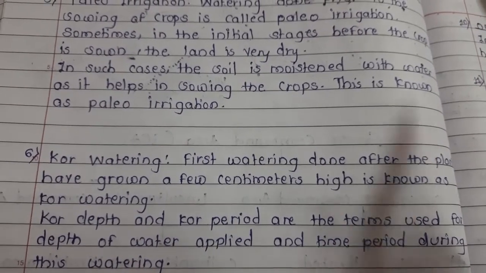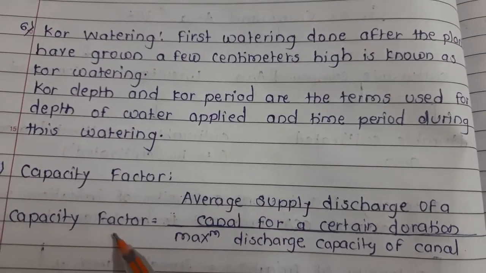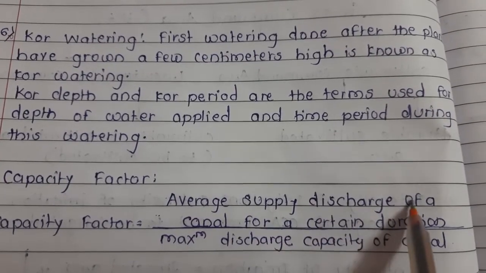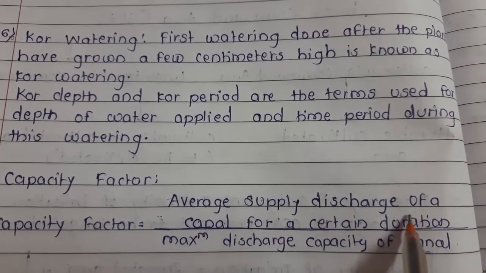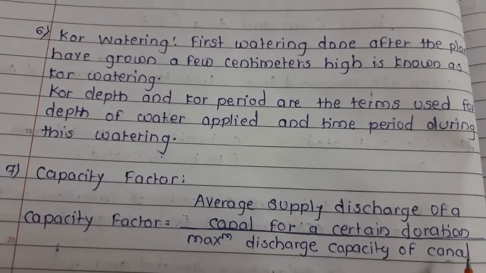Capacity factor. The capacity factor of canal discharge is the ratio of mean supply through the canal during a specific period to its full irrigation capacity or discharge capacity. See, capacity factor is the ratio of the average supply discharge of a canal for a certain duration to the maximum discharge capacity of the canal.